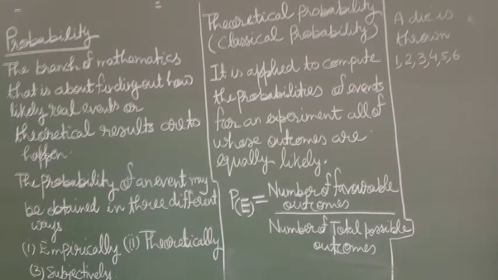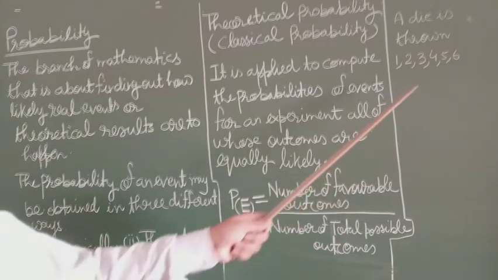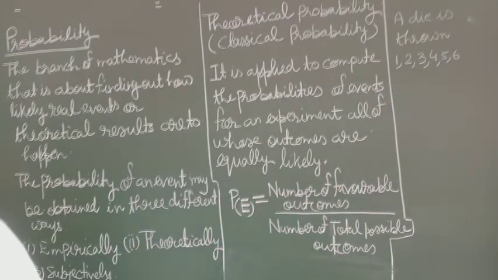Similarly, the probability of getting 2 is also 1 upon 6. Probability of getting 3 is 1 upon 6. Probability of getting 4 is also 1 upon 6. Probability of getting 5 is also 1 upon 6. And probability of getting 6 is also 1 upon 6.